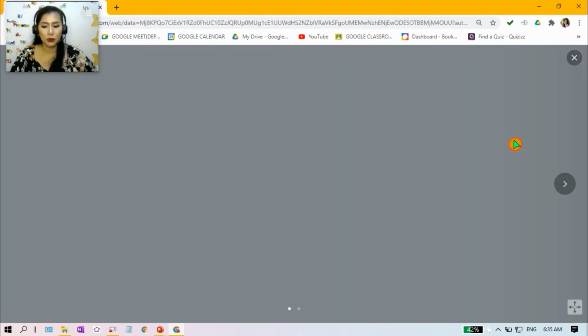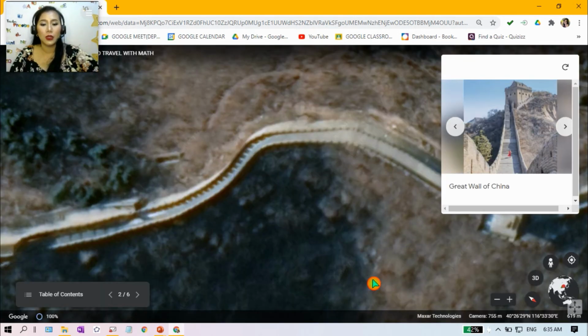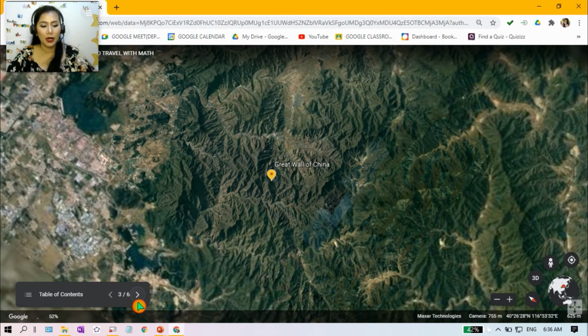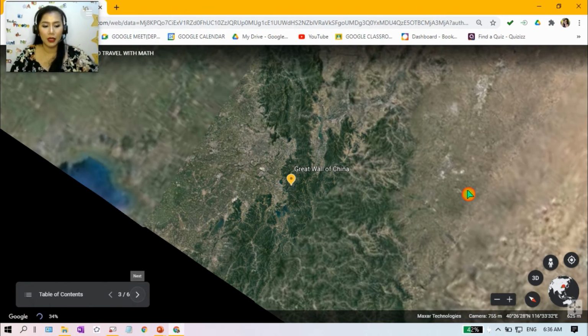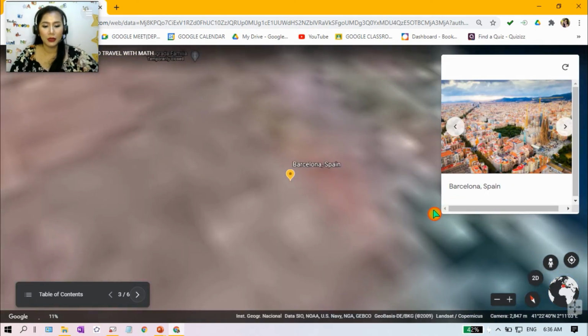There. Okay, so let's go to, yan. So if we try to zoom in the Great Wall of China, yan. So may pathway naman siya sa gitna, and that's one application of line. See? Yan. So let's go to, alright, so we travel to, yan, para na rin tayo nag-travel. Papunta tayo ng Barcelona, Spain. Di ba?